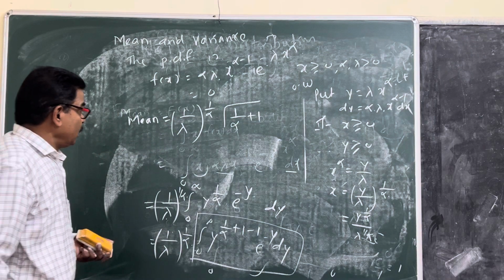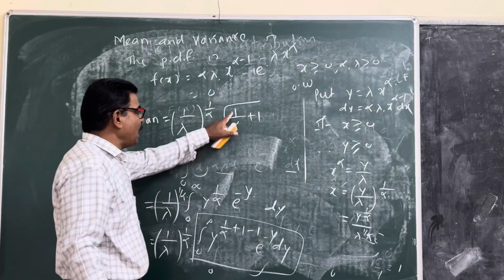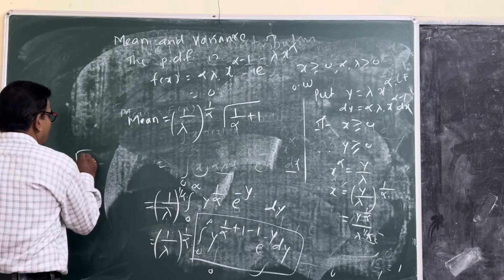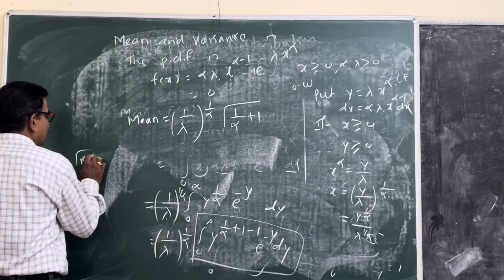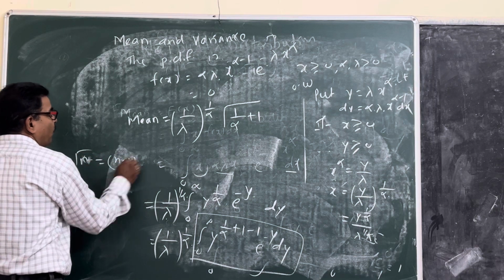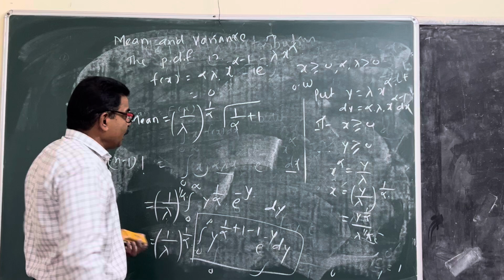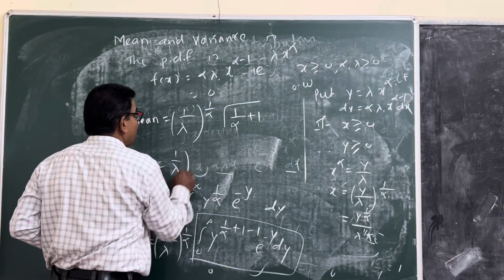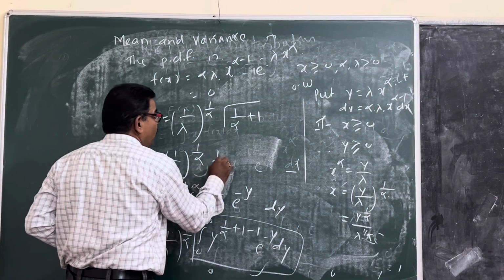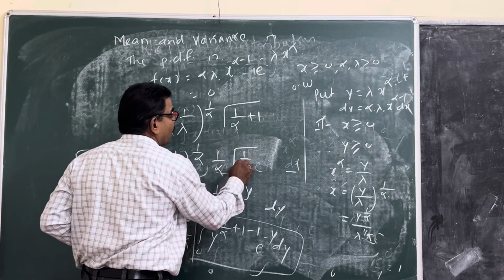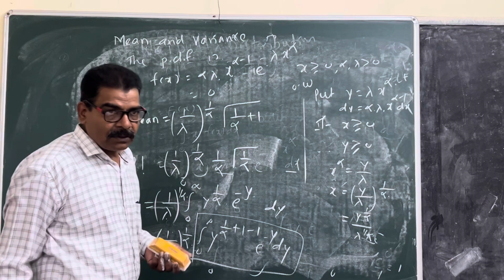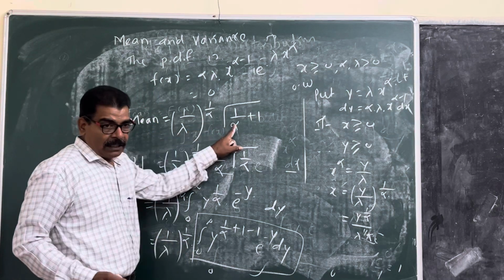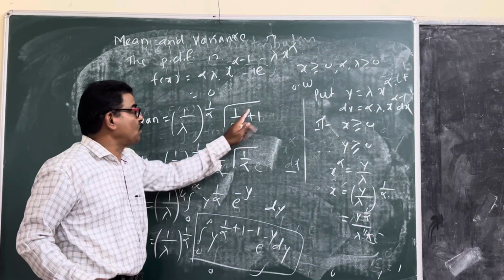Using gamma of n is n minus 1 factorial, this converts to 1 upon alpha times gamma of 1 upon alpha. That is the mean of the Weibull distribution.